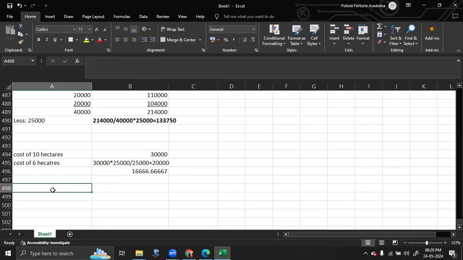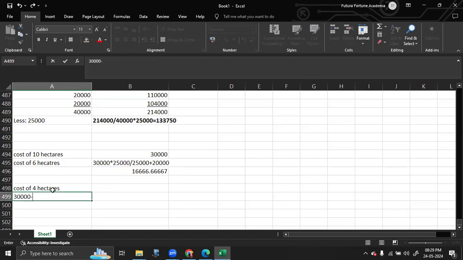Now, I need to find out the cost of the 4 hectares. I know that 30,000 is the total cost, and 16,667 is the cost of 6 hectares.